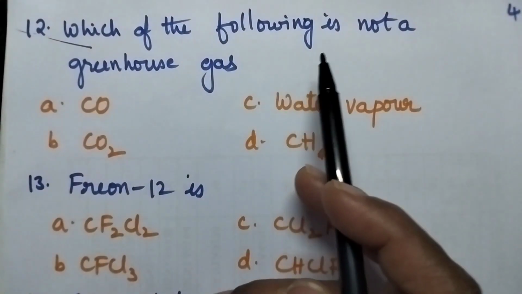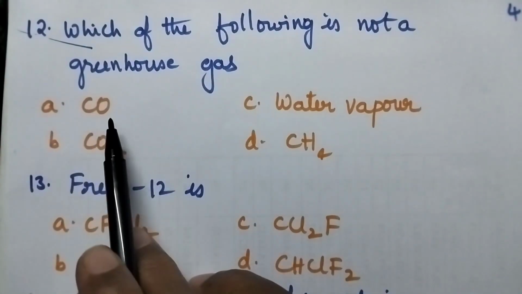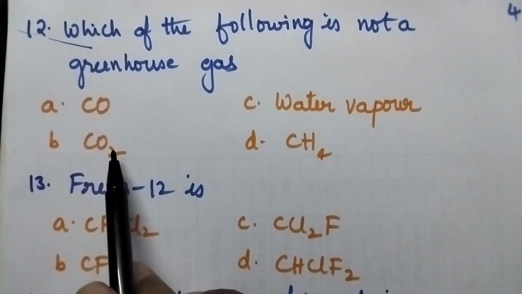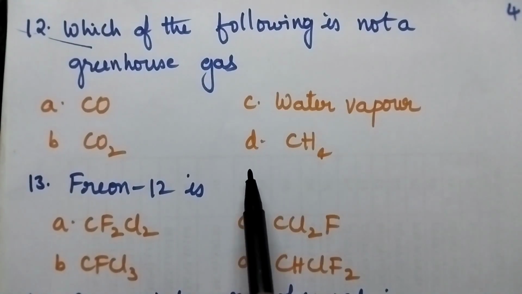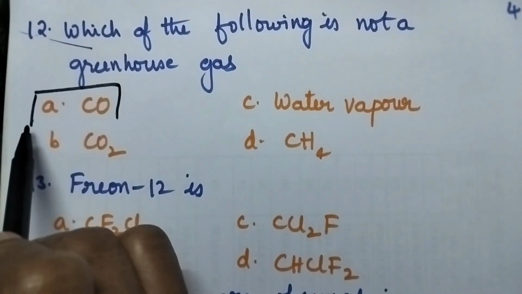Which of the following is not a greenhouse gas? Option A, carbon monoxide, B, carbon dioxide, C, water vapor, D, methane. Option A, carbon monoxide.